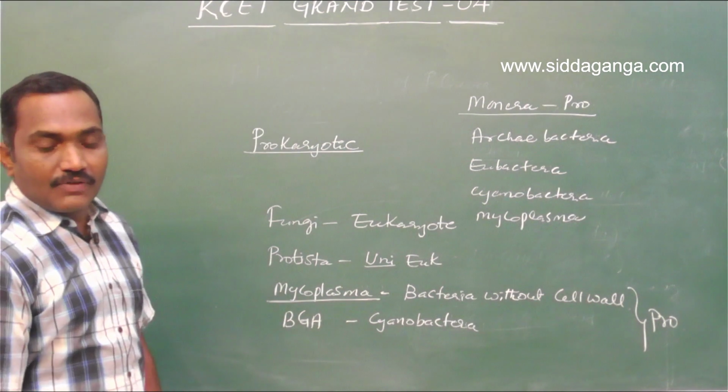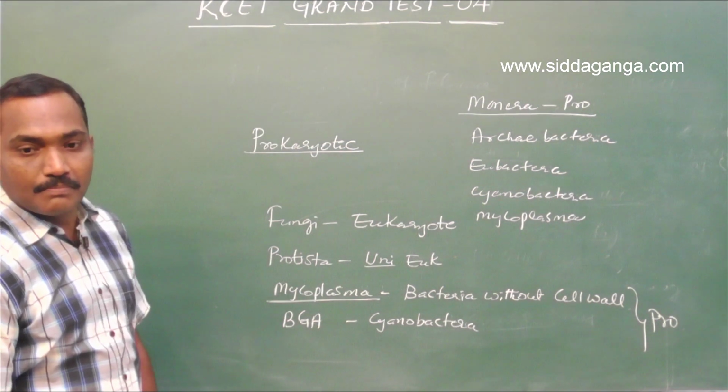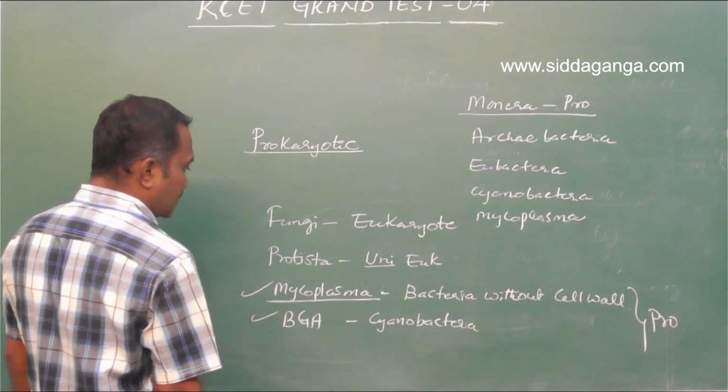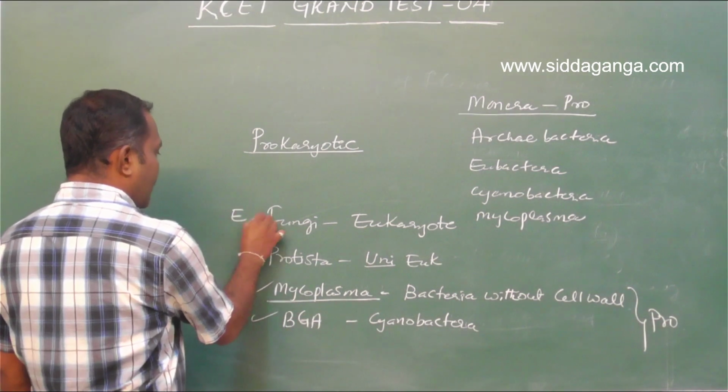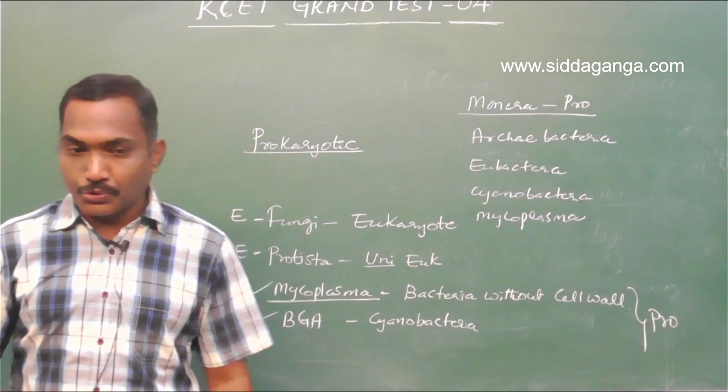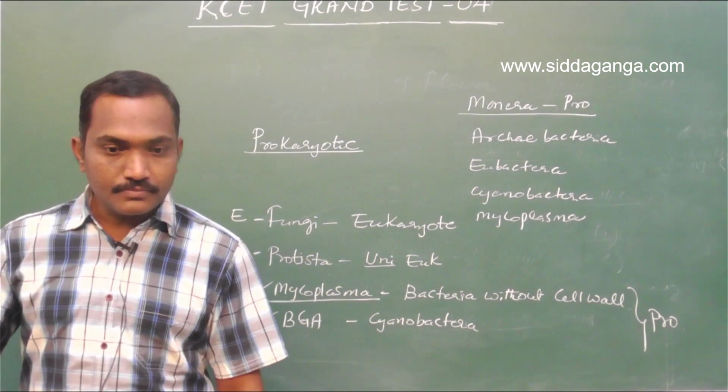So out of the following, how many are prokaryotic? Mycoplasma is prokaryote, blue-green algae is prokaryote. Fungi is eukaryote, and protist is also eukaryote. So how many? 2. 2 is the answer here.